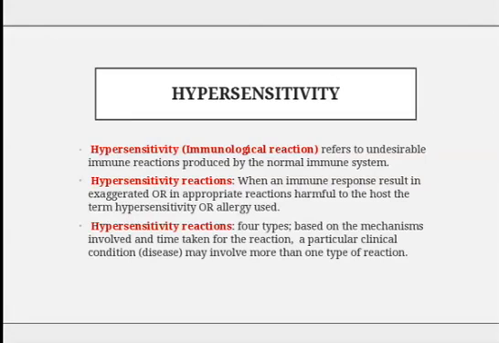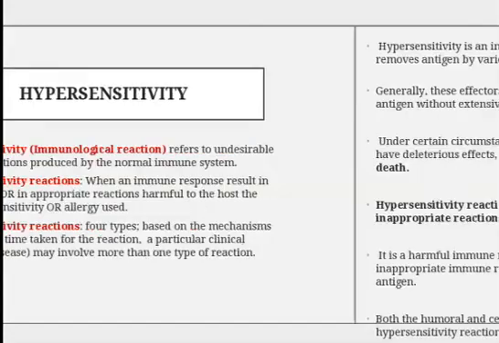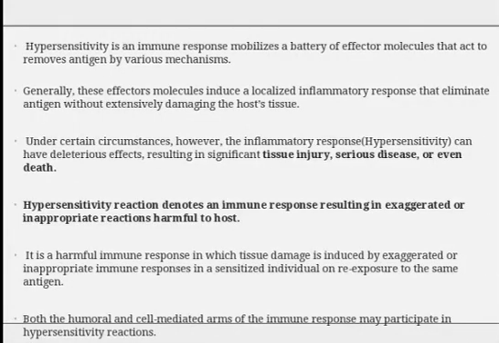There are four types of hypersensitivity reactions, based on the mechanisms involved and the time taken for the reaction. A particular clinical condition or disease may involve more than one type of reaction. Hypersensitivity is an immune response that mobilizes a battery of effector molecules that act to remove antigen by various mechanisms in our body.